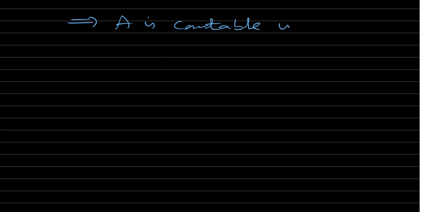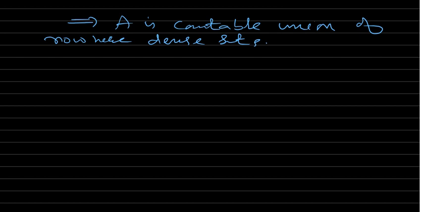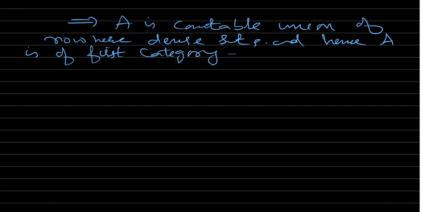which means that A is a countable union of nowhere dense sets, and hence A is of first category. Okay. Next exercise, show that any countable subset of R is of first category.